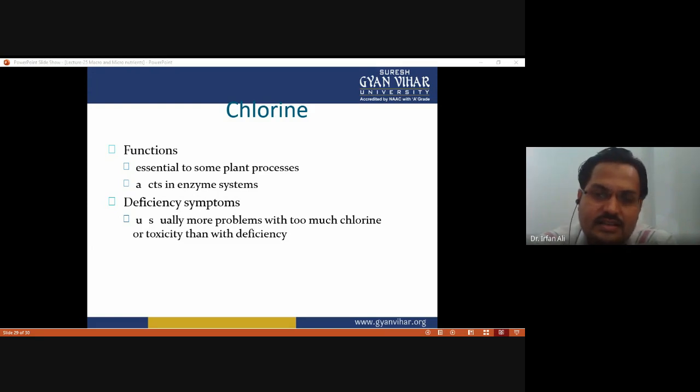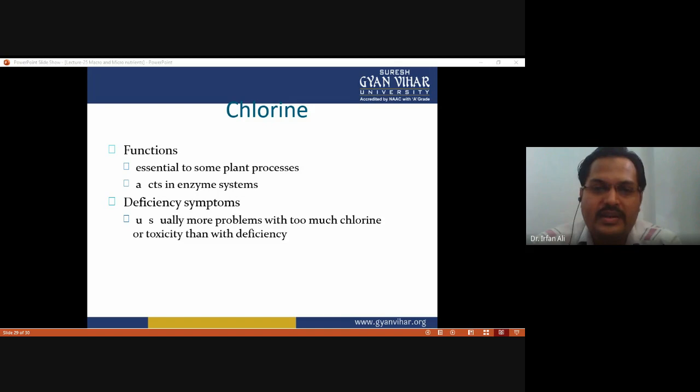This is the point which you need to know. Another thing is that if there is a higher concentration of macronutrient present, it does not have a much adverse effect. This is the difference between the two. If there is plenty of macronutrient present, in higher quantity compared to the requirement, it does not have much adverse effect. If there is a higher quantity of micronutrient present, definitely it is toxic to the plants.